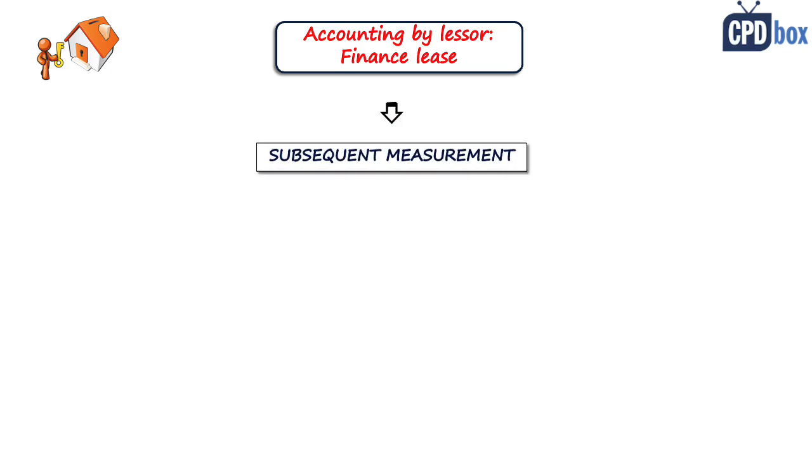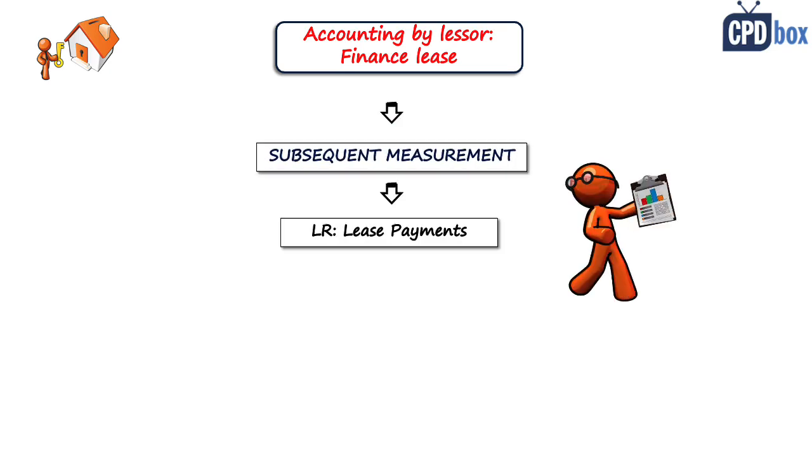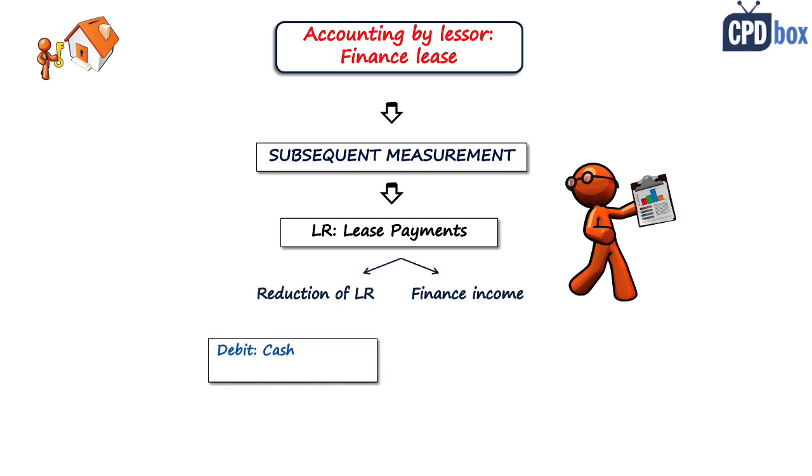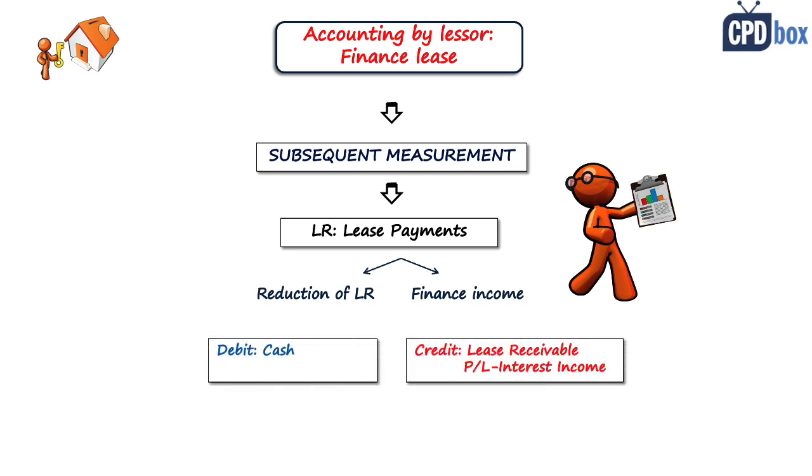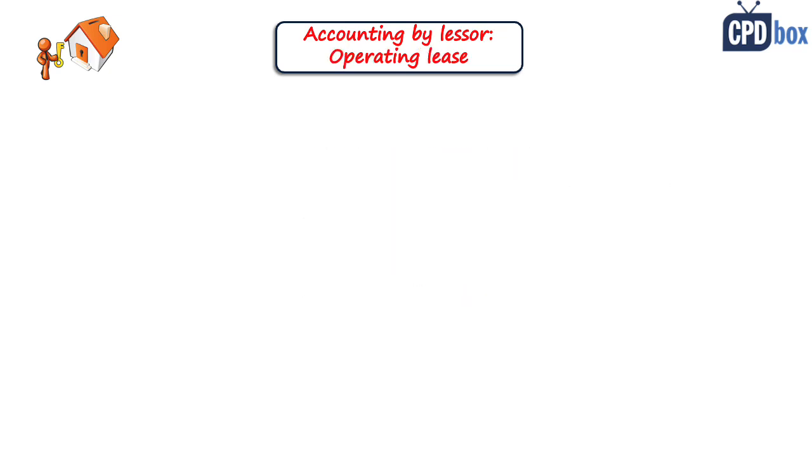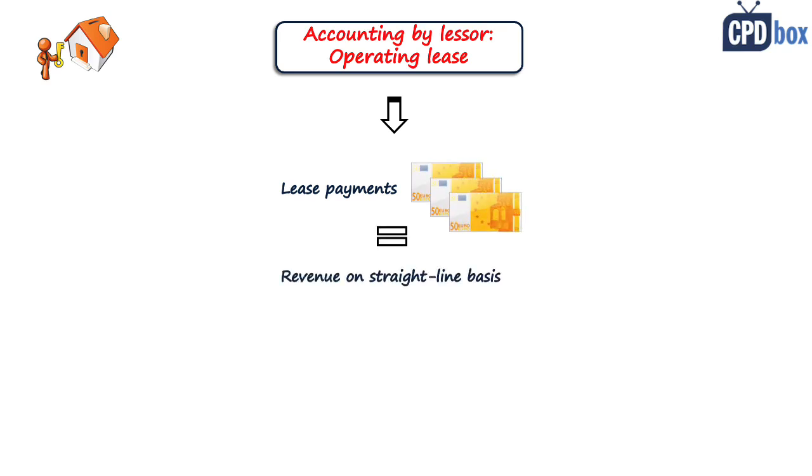What about subsequent measurement? We have a lease receivable to take care of, so we have to split the lease payments received between the reduction of the finance lease receivable and finance income. And again, a constant periodic rate of return shall be maintained. Now let's take a look at operating lease, which is much easier. Lease payments received from the lessee are recognized as revenue in profit or loss, basically on a straight line basis or some other systematic basis.